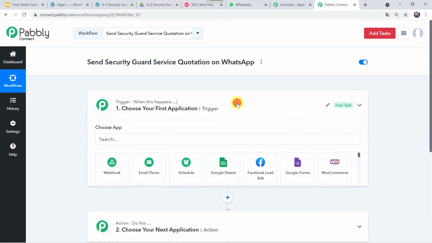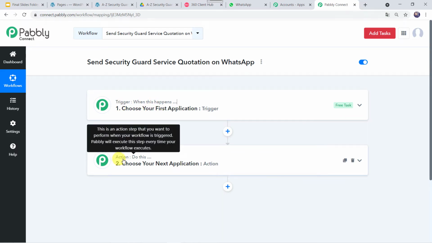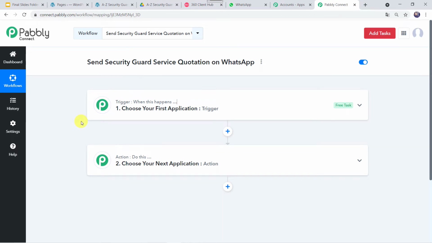Now here we can see a trigger window and an action window. So you might be thinking, what is this trigger, what is this action? So let me tell you, Pabbly Connect works on the concept of trigger and action. Trigger means when this happens, action means do this. So in this use case, we want that whenever a customer fills the form on your website, automatically your security guard service quotation should be sent on the WhatsApp number to the customer.